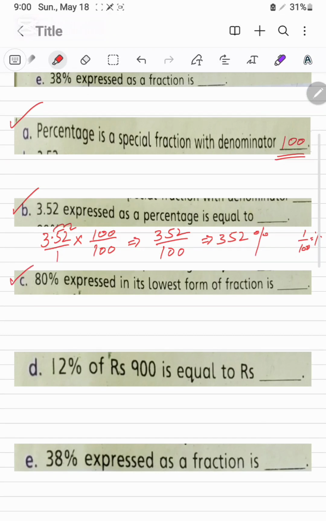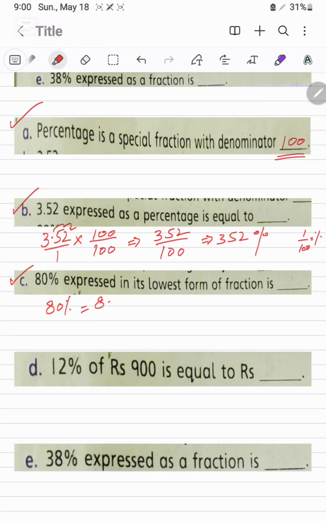Next, C part: 80% expressed in its lowest form of fraction is. 80 percent means 80 times 1/100. We will write here 80%.